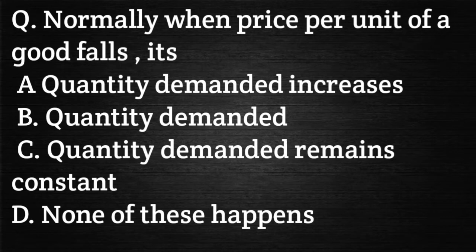Normally, when the price per unit of a good falls, what will happen? Option A is quantity demanded increases, option B is quantity demanded decreases, option C is quantity demanded remains constant, and option D is none of these happens. Your right answer is quantity demanded increases.